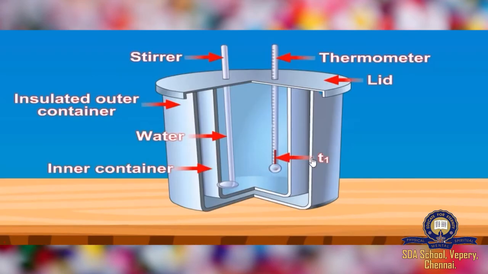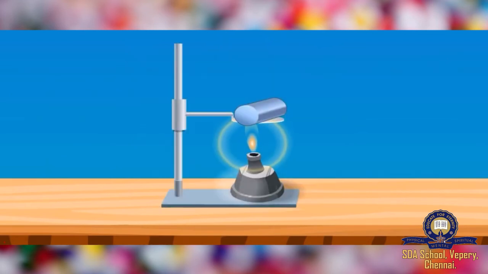I am going to find the temperature of the water, and I am going to consider that temperature as T1. I will know the mass of the water, I know the specific heat capacity of water, and I also note the temperature of water as T1. Now I should add another material, right? I have to bring in a change in temperature, so I am going to bring another material.